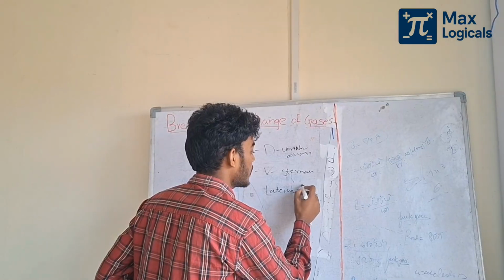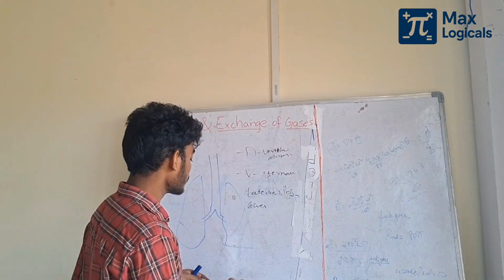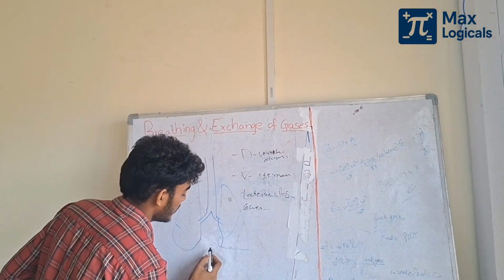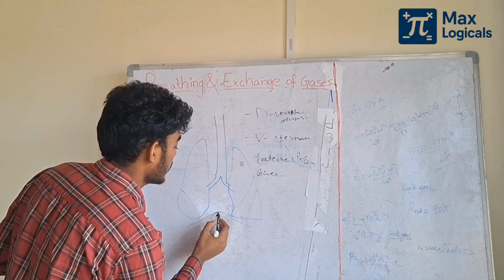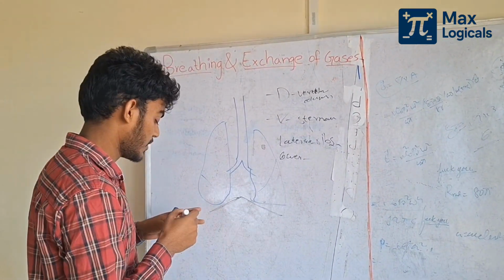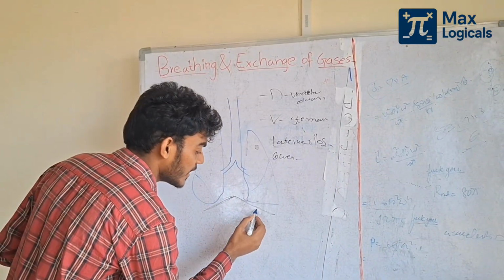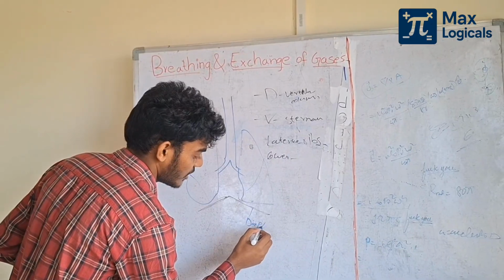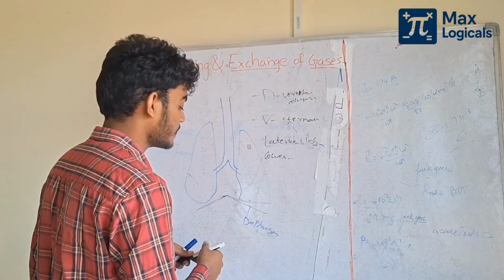The lower side has the famous part, very specialized and supporting breathing, which is the diaphragm. Okay, understand?